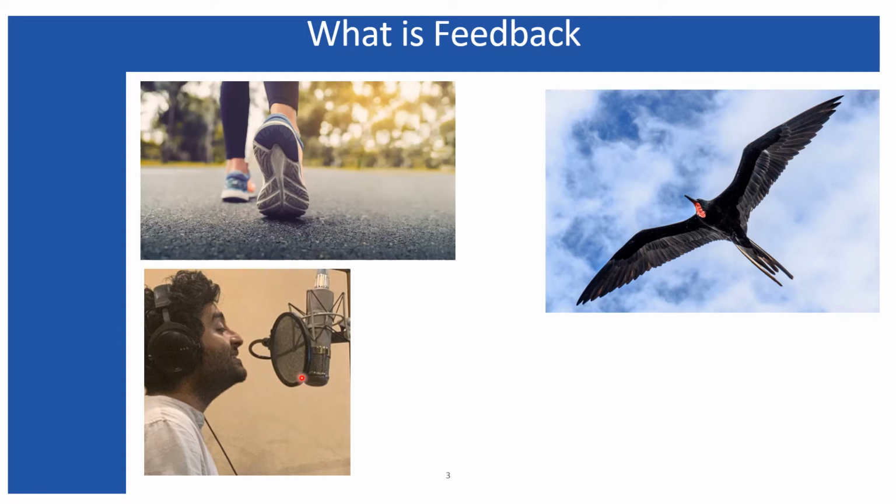So basically feedback means a part of the output is fed back to the input system. Here also the singer is singing, and a part of his singing is fed back to his ear, and he can make his voice or tone correct by listening to his own voice.